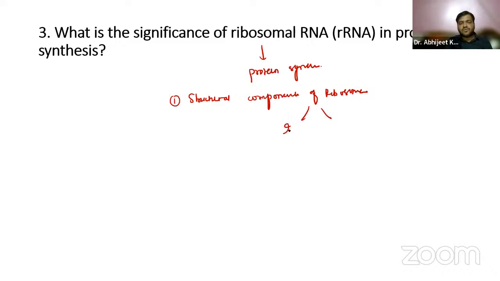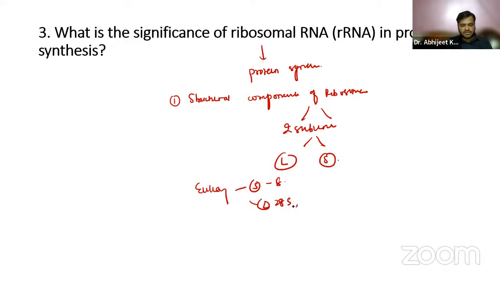They are made up of two subunits, large and small. In eukaryotes, the smaller subunit is made up of 18S and the large one is made up of 28S, right? In prokaryotes, the small one is made up of 16S, and the large one consists of 23S and 5S, right?